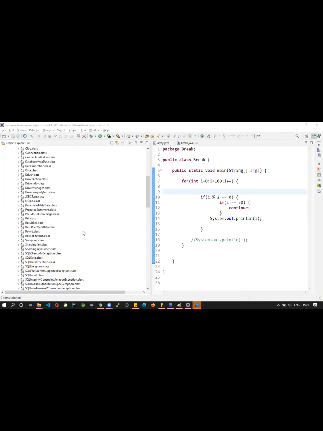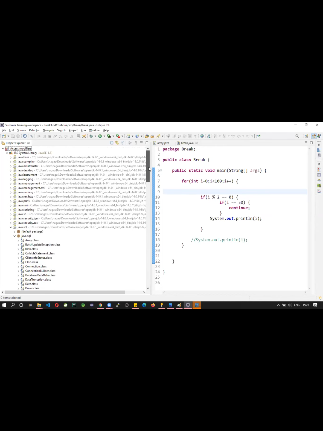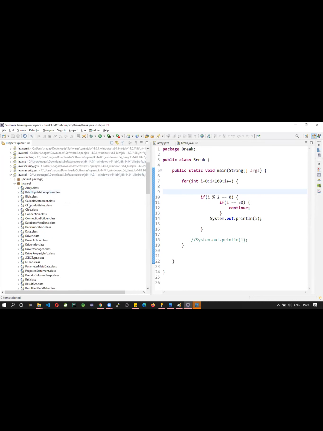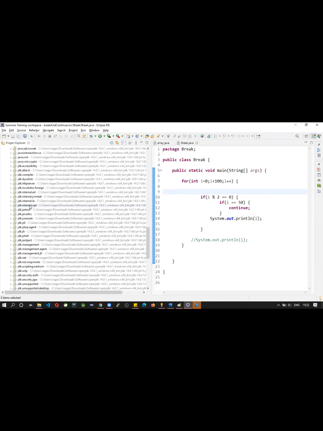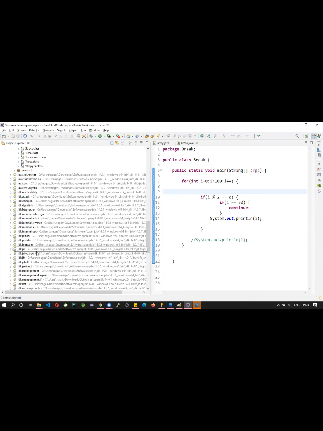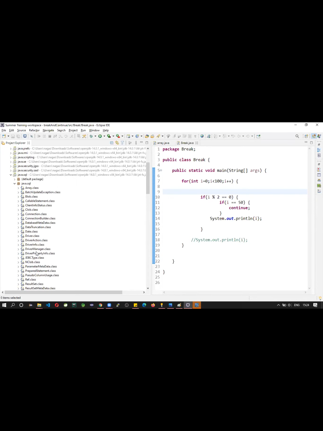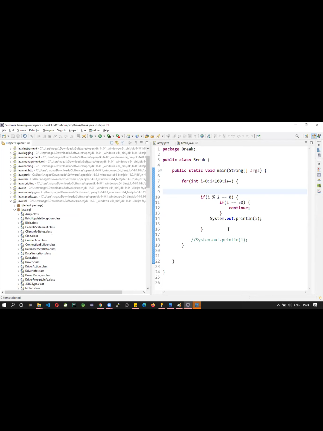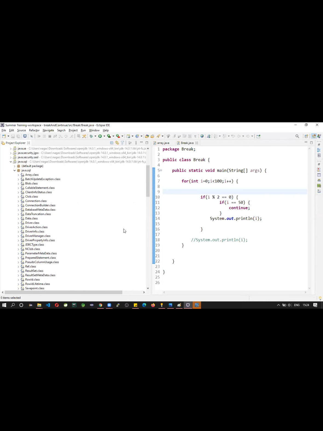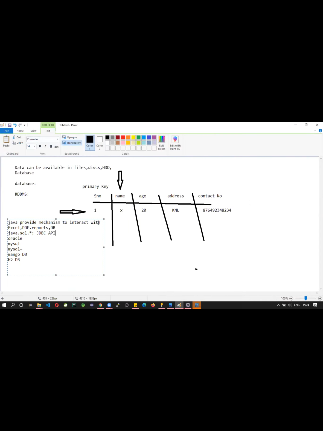This is part of JDBC and standard edition. See, these are standard edition, not advanced Java. This is not advanced Java. It's a part of standard edition. Okay, so let us see some terms.